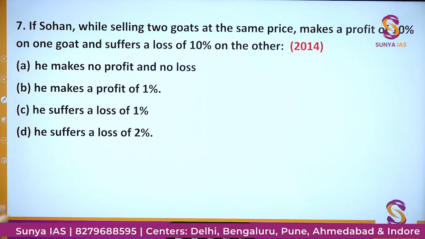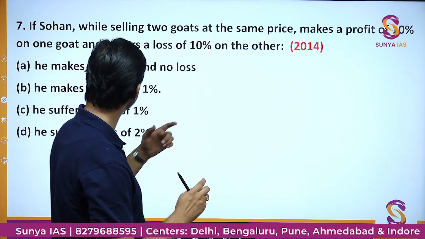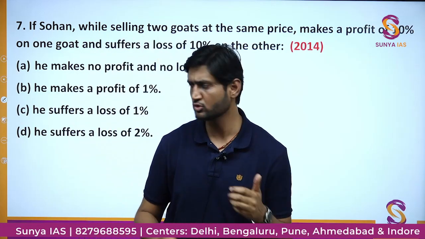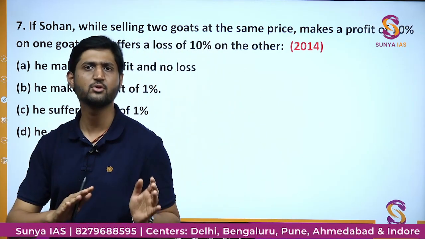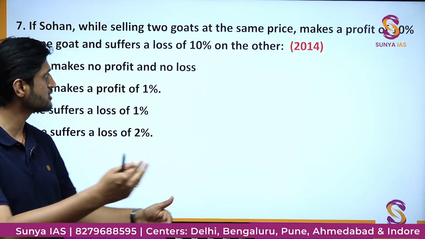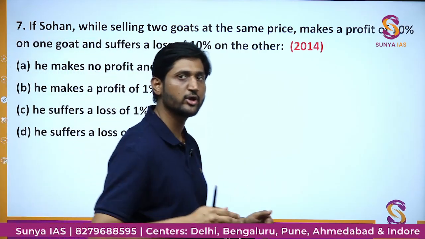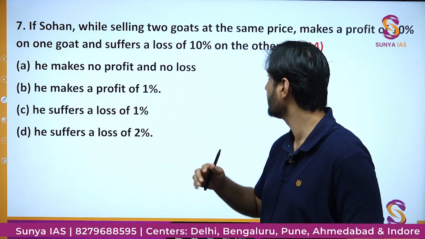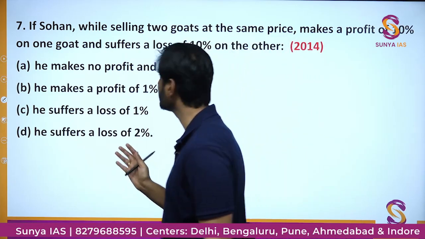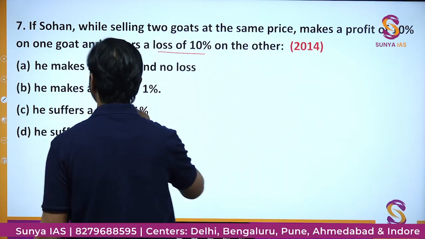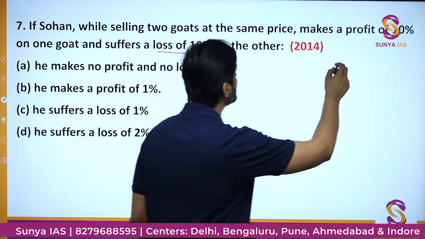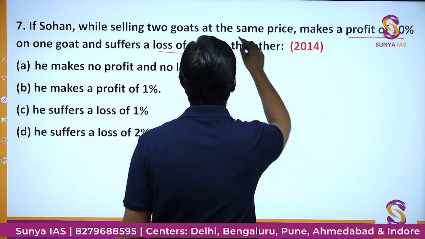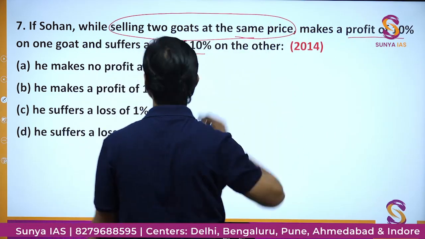Okay, try to get a picture of what is going on in this particular transaction. Just think that there is some market where animals are being sold and purchased, and there is one guy going to sell his 2 goats. On one he's getting actually a loss, and on the other he's making a profit, even when he's selling at the same price. So how can that happen?